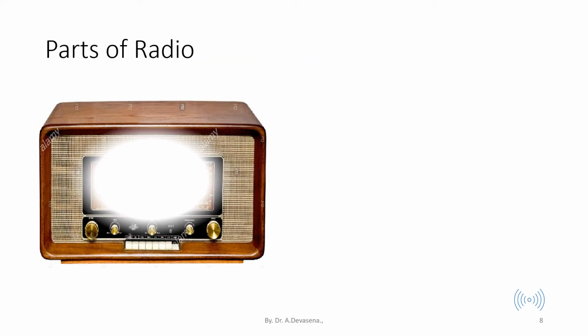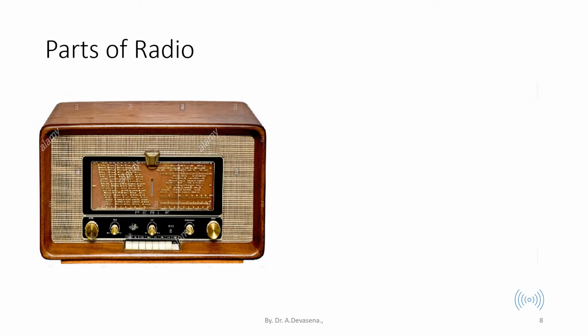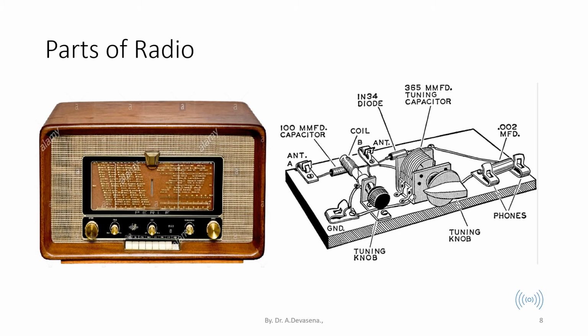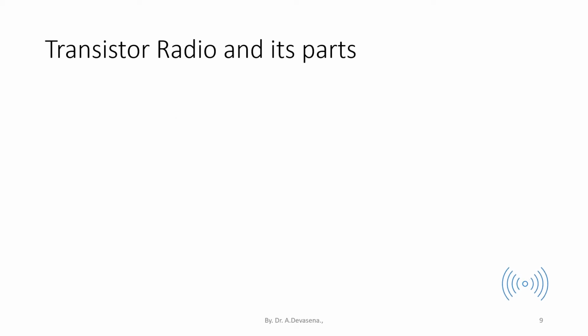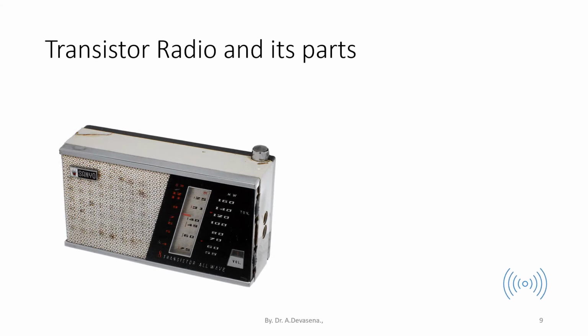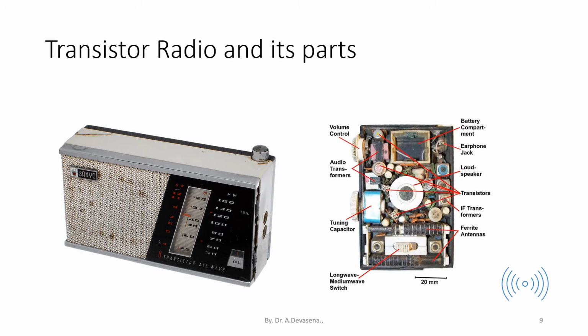Let us see the parts of radio. Here is a representation of a radio and its parts. In the radio, we mainly have tuning knobs, headphones and other components that are indicated in the diagram. Transistor radio and its parts are represented here. This is the radio that uses transistors, and here are the parts of the transistor radio.